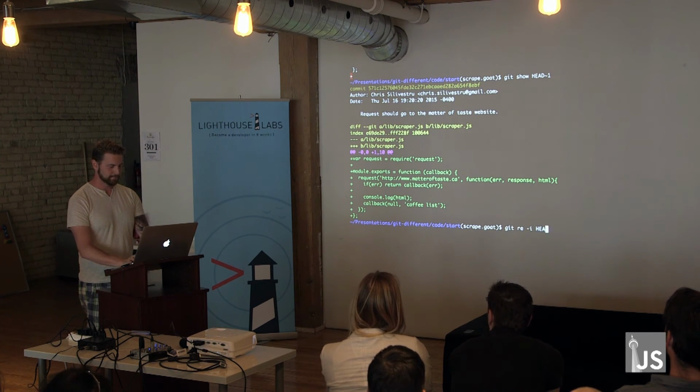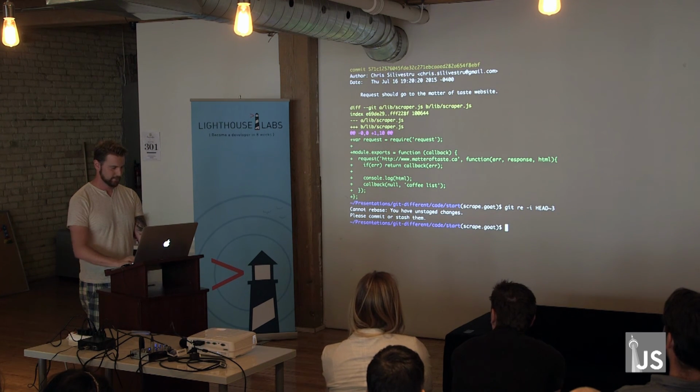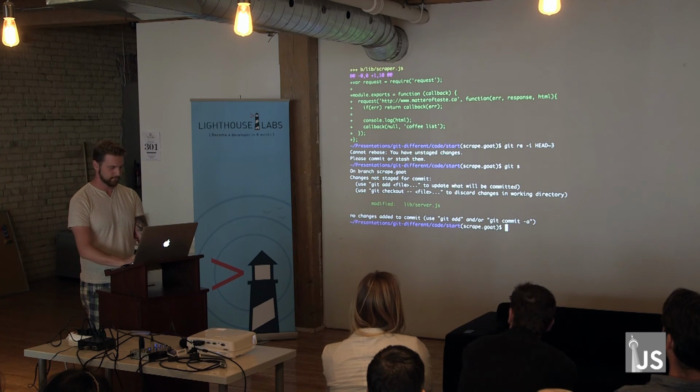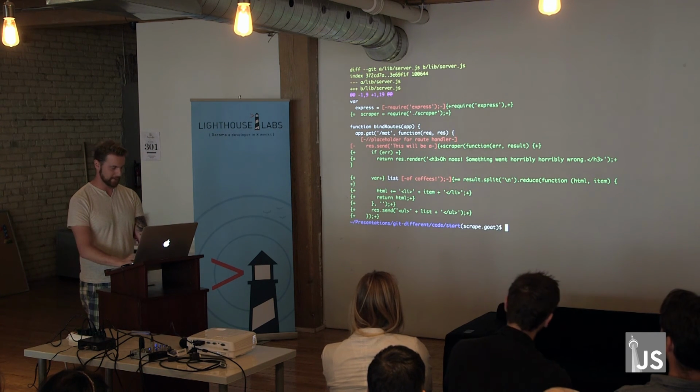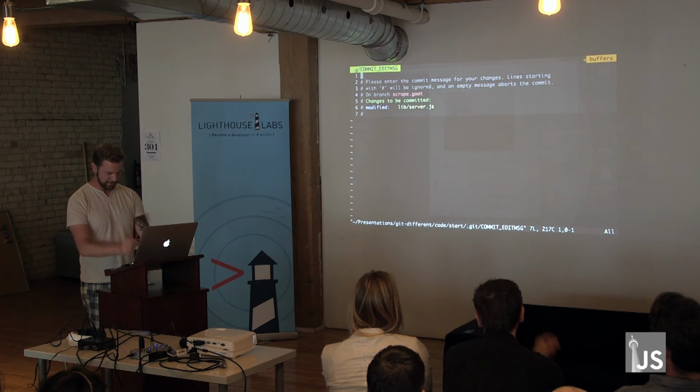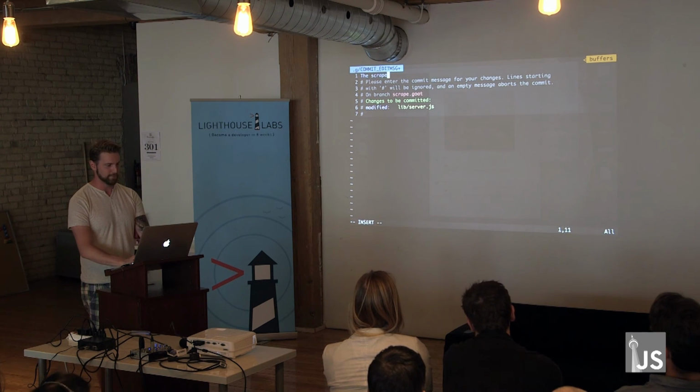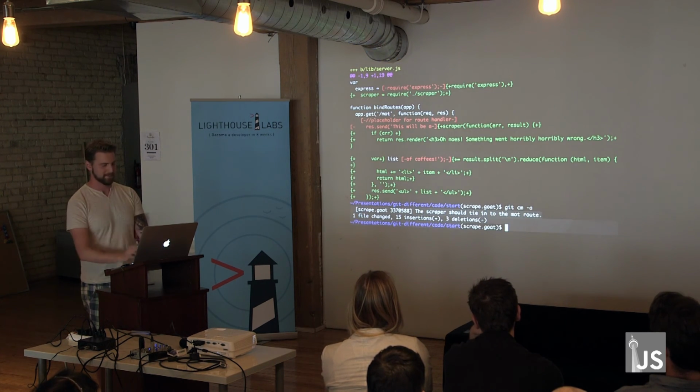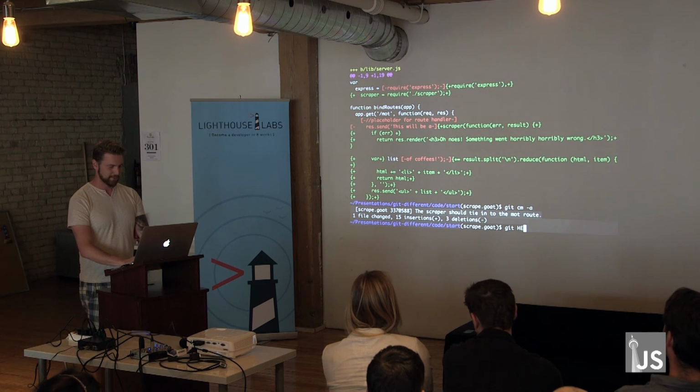So I can go ahead and go back. Right, I have to actually save this. So we didn't actually commit the last one. If you remember, it was the scraper should tie to the MOT route. That's what we wrote last time before I messed it up. But now we're good. So now I can use rebase.